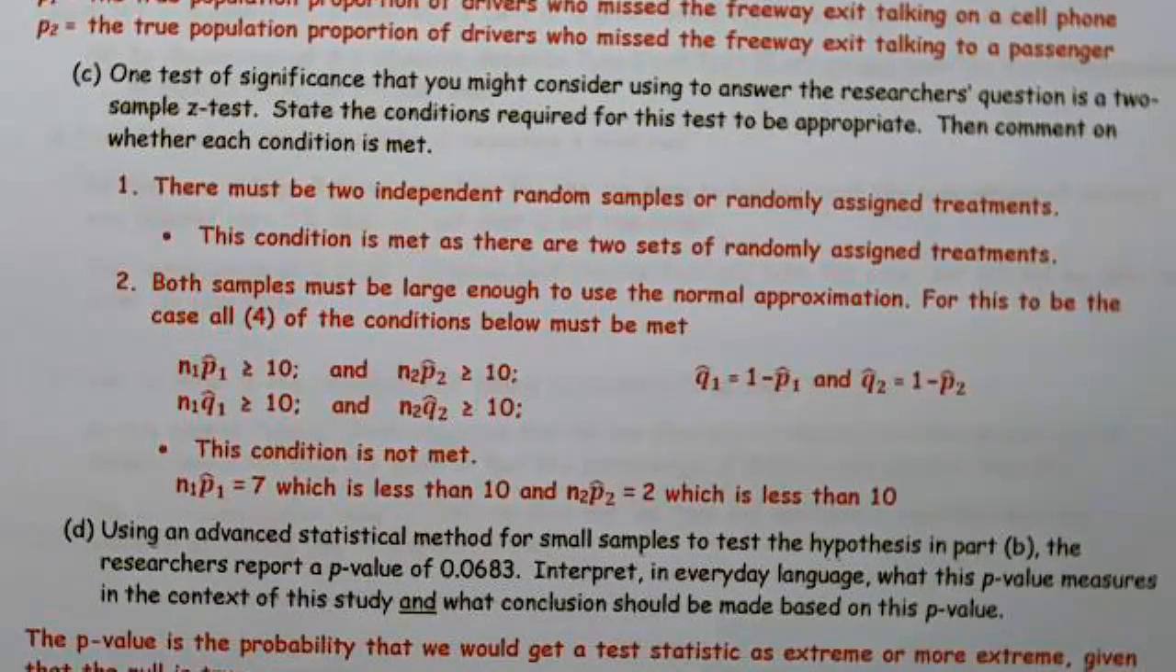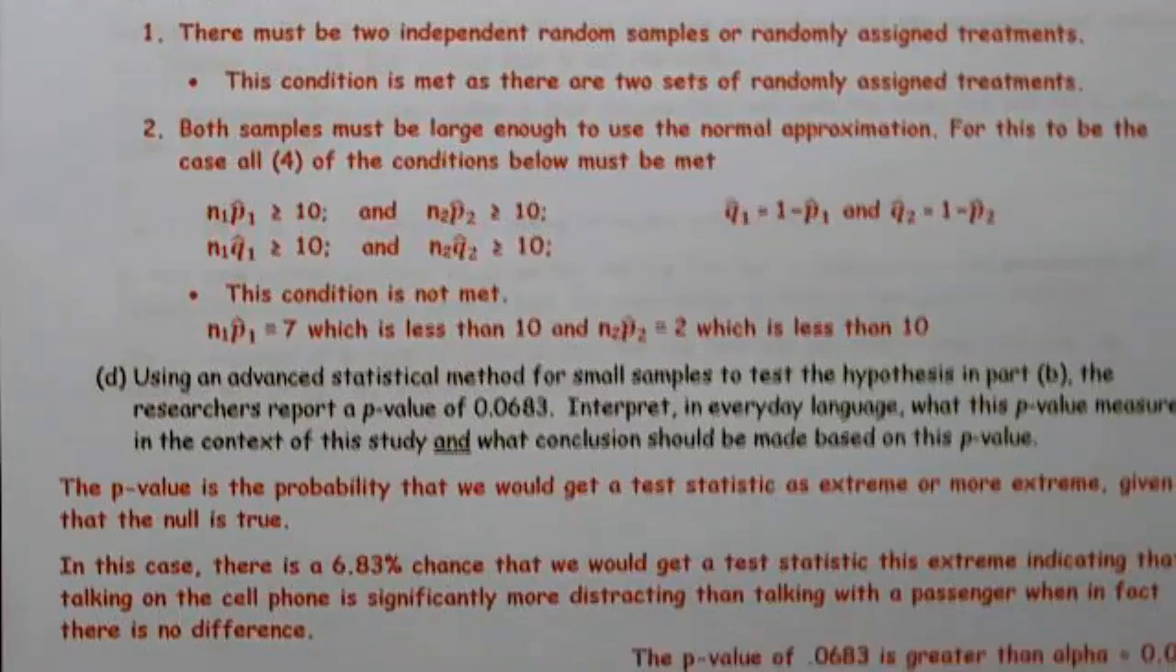They were very nice and said they wanted it in context, they wanted it in everyday language, and they also wanted a conclusion. They could have just said interpret the p-value, and if they'd done that, they would still want all of those things. So make sure that whenever you interpret a p-value, you provide it in context, in everyday language, and a conclusion. So here we go.